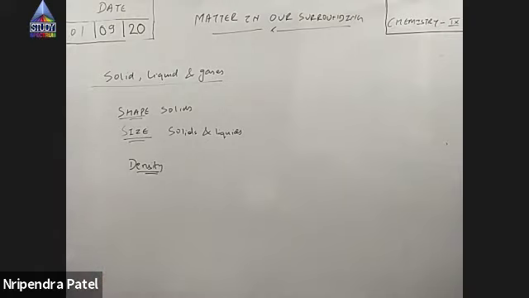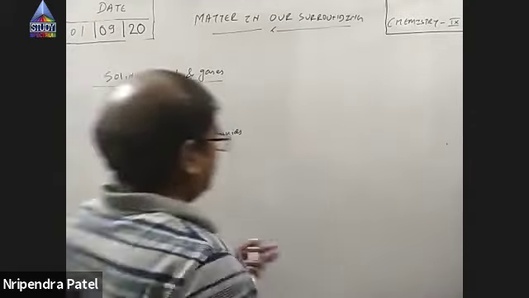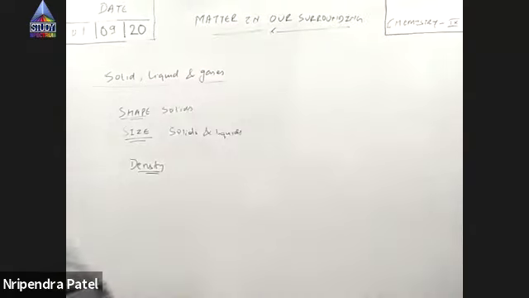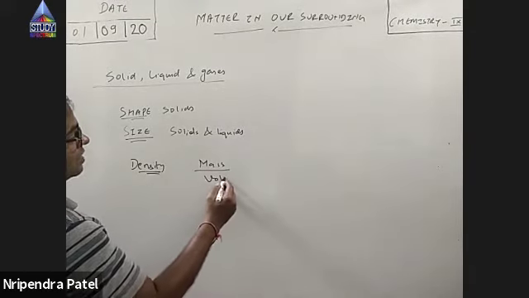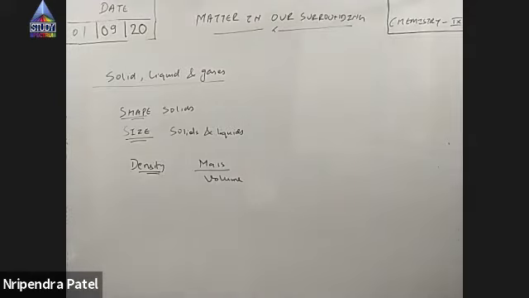Then we have discussed density, right? So density is what? Density is mass per unit volume. So mass never changes. Yesterday we discussed that the mass of a substance never changes, unless you remove matter or add matter from outside. Mass itself is a measure of the matter. Mass has changed means what? Matter has changed. Matter is either added or removed, right?